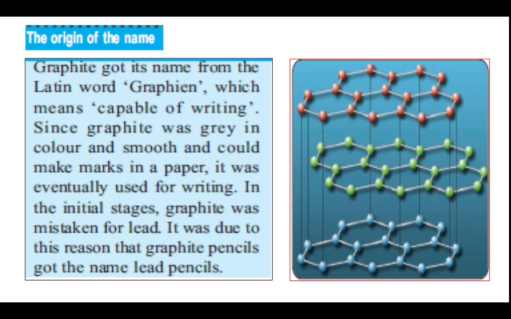Now, coming on to the origin of the name. Graphite got its name from the Greek word graphein, which means capable of writing. Since graphite was grey in color and smooth and could make marks on paper, it was eventually used for writing. In the initial stages, graphite was mistaken for lead. It was due to this reason that graphite pencils got the name lead pencils.